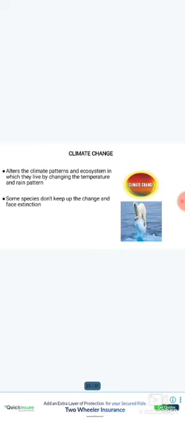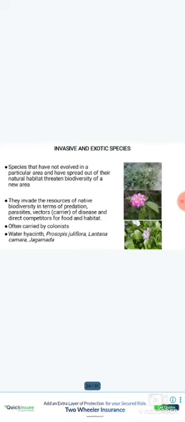Now the climate change. It alters climate patterns and the ecosystems in which species live by changing temperature and rain patterns. Some species cannot keep up with the change and face extinction. Invasive and exotic species that have not evolved in a particular area and have spread out of their natural habitat threaten the biodiversity of a new area.